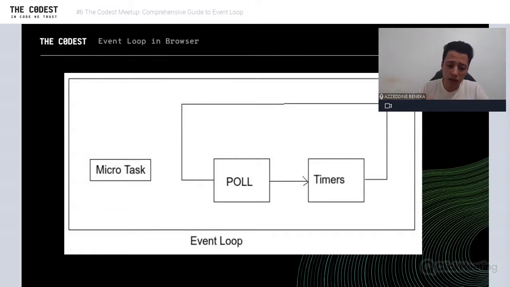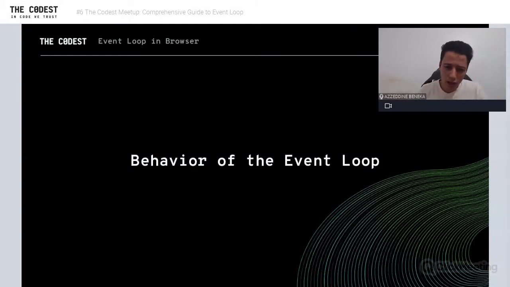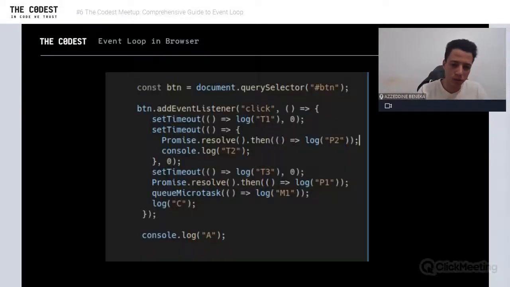So how does this work here? Like I said, the event loop starts from poll. You cannot guarantee that, but basically it starts from poll, and starts executing only one task. In poll, we can only execute one task and move to another queue. For example, we can execute one poll task and move to timers. But microtask has a high priority, which means when we finish a task from poll, we have to go to microtask, execute all the tasks, and come back to timers and move around. So we're going to see a simulation to really understand how the event loop works.